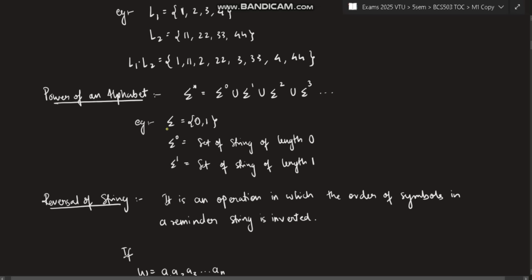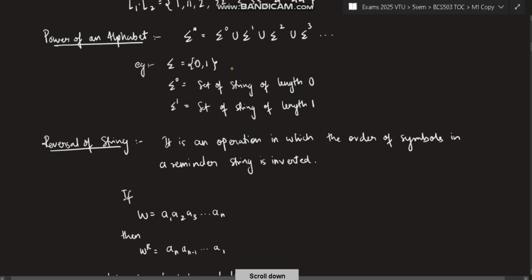Suppose that there is a binary alphabet which is 0, 1. Okay. Now, the sigma power 0 means a string of length 0. 0 length means it will be the empty string. Sigma 1 means strings of length 1. Length 1 means what will be the characters inside that. It will be 0 and 1, right? Now, suppose that we put 2. Power 2 means strings of length 2. So it will be 0 0, 0 1, 1 0, 1 1. Means all the combinations with 2 length. Okay, that is the power of an alphabet.